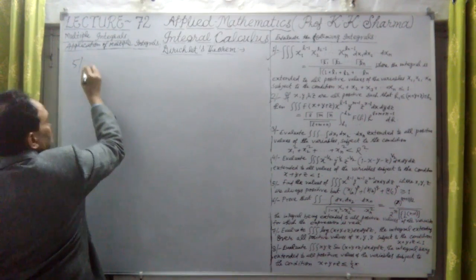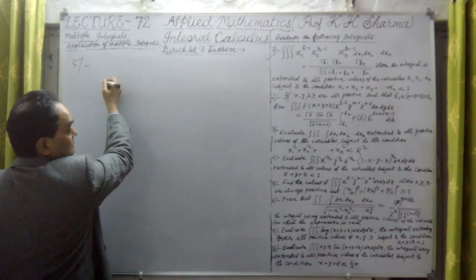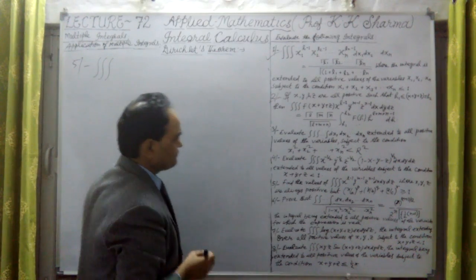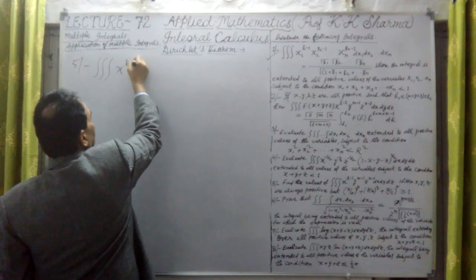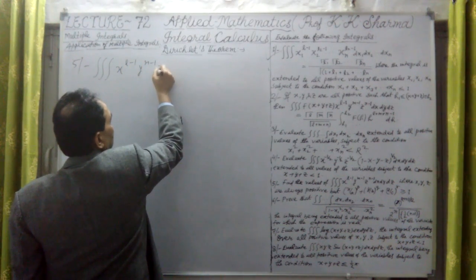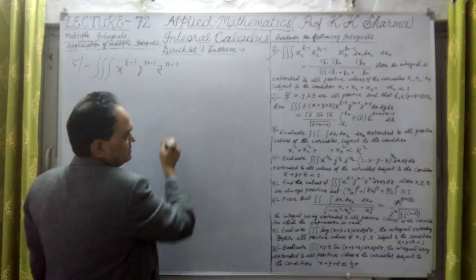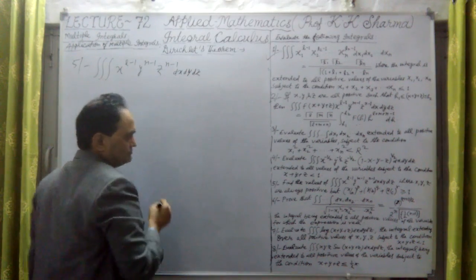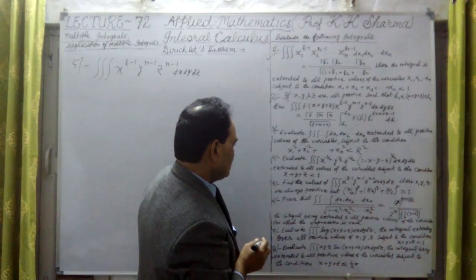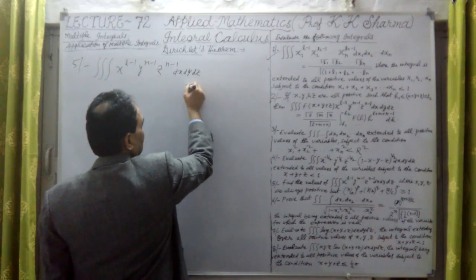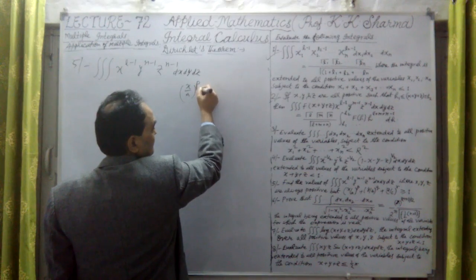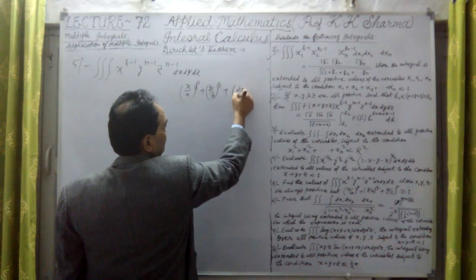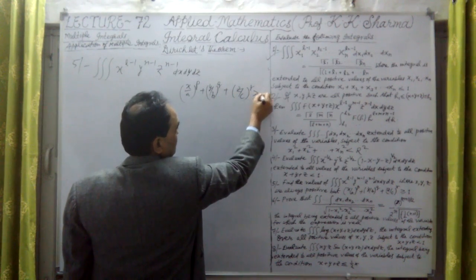What does question number 5 say? Find the value of the triple integral of x raised to the power l minus 1, y raised to the power m minus 1, z raised to the power n minus 1, into dx dy dz, where x, y, z are always positive, but (x upon a) whole power p plus (y upon b) whole power q plus (z upon c) whole power r is less than or equal to 1.